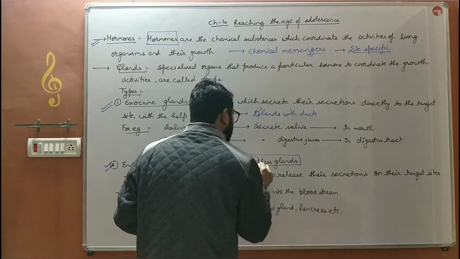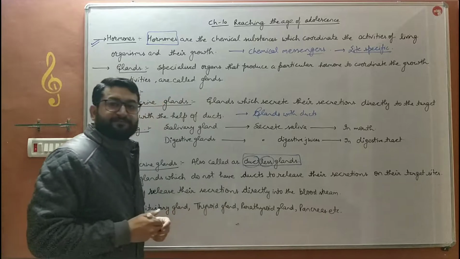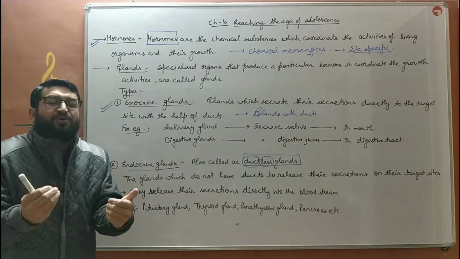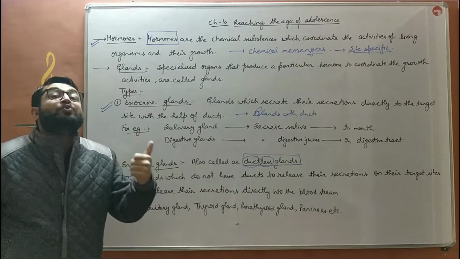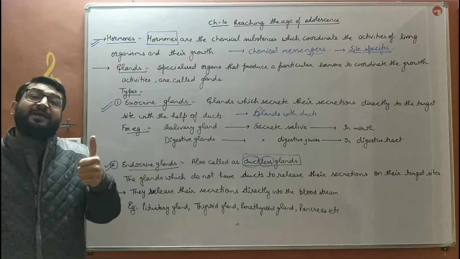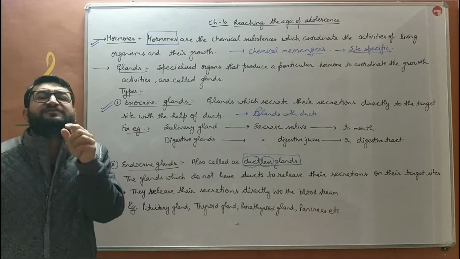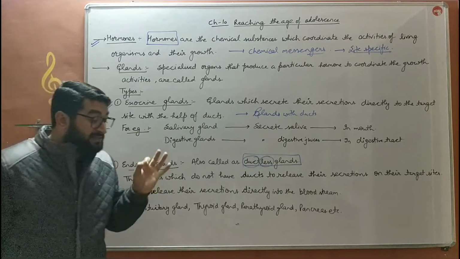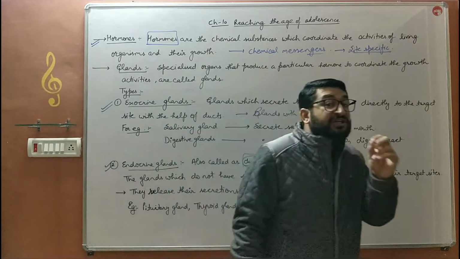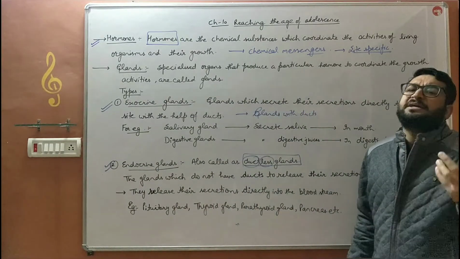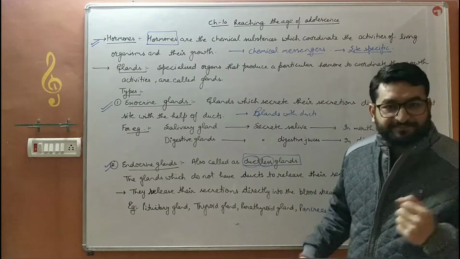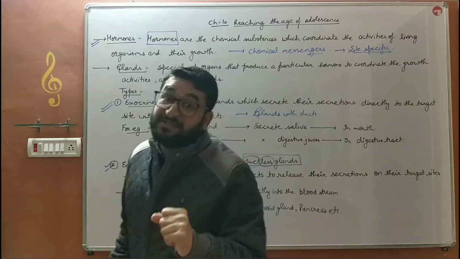Ductless. How do they work? These glands release or secrete their secretions into the bloodstream. Why? Because बच्चे, blood is the liquid which flows in every part of our body. Blood is a tissue which flows in each and every part of the body. कैसे पता चलेगा? हल्का सा कहीं भी प्रिक करते हैं तो वहां से ब्लड निकलने लगता है. इसका मतलब ब्लड हर जगह जा रहा है बच्चे.